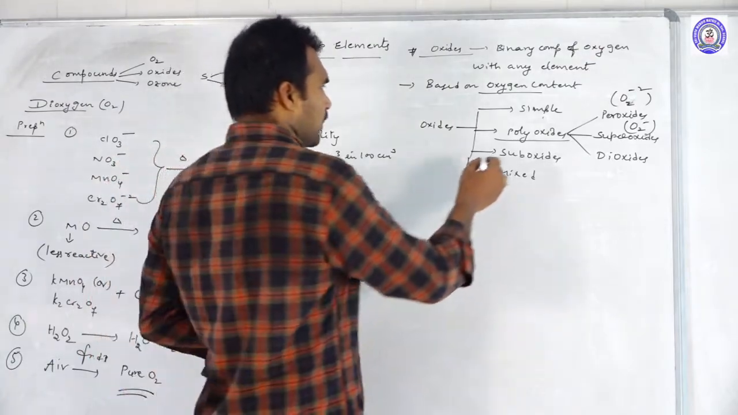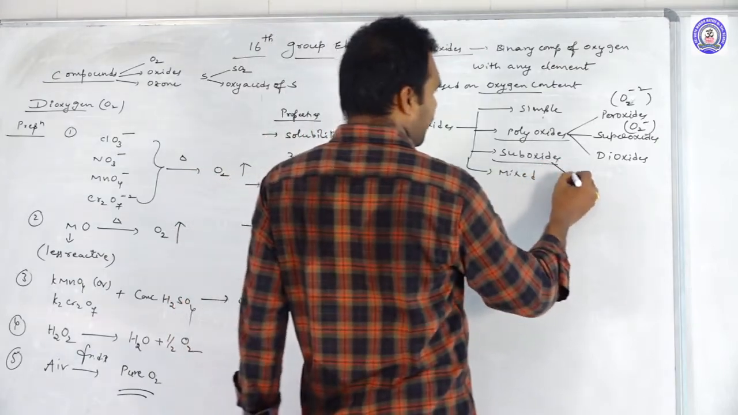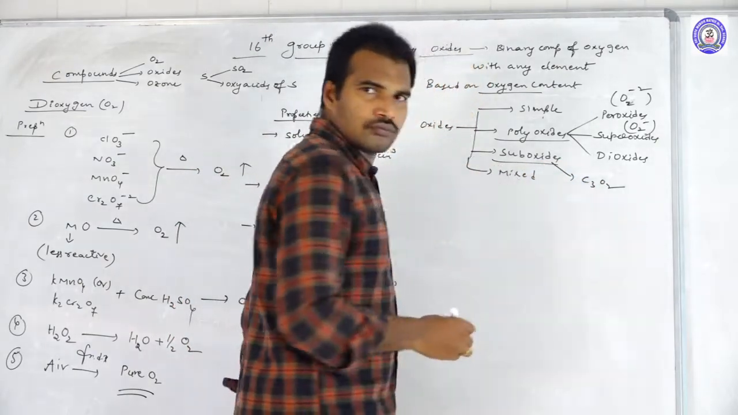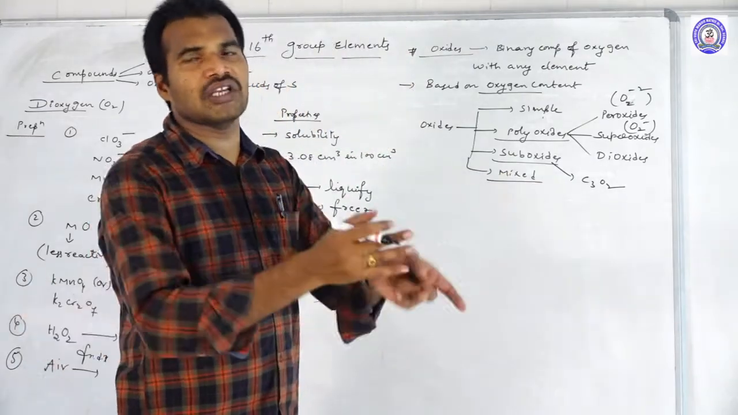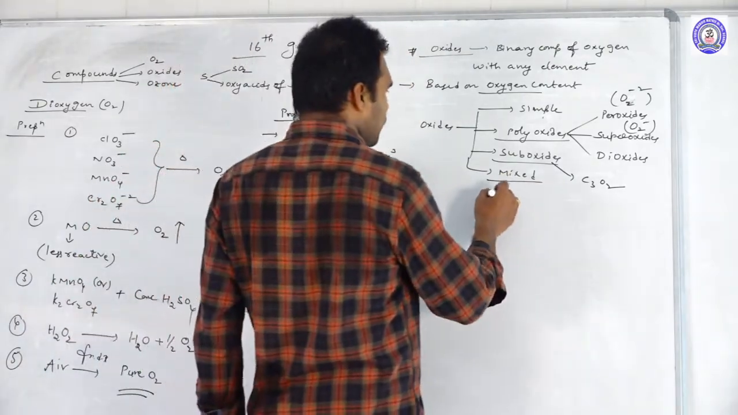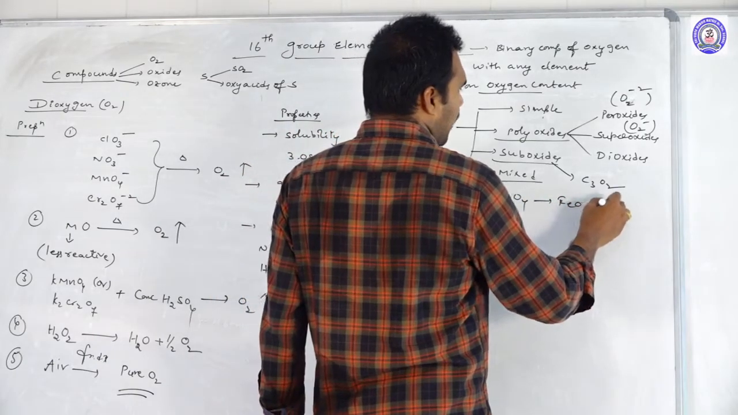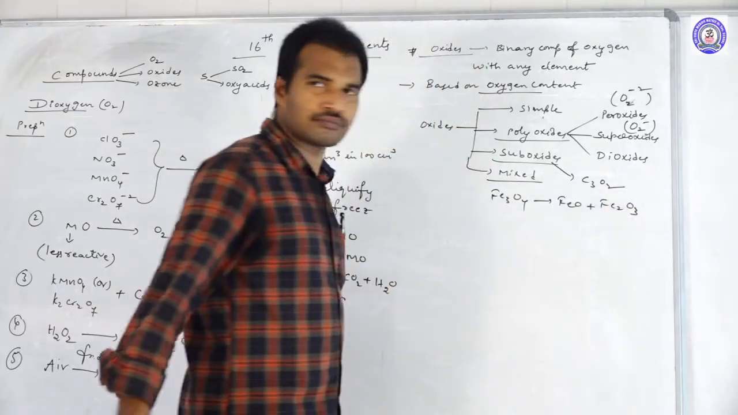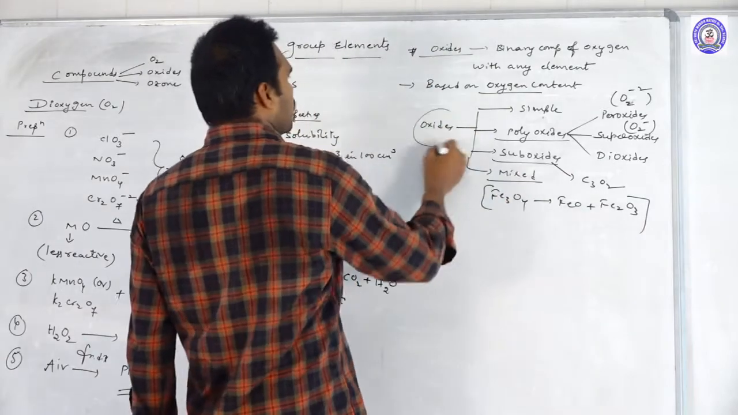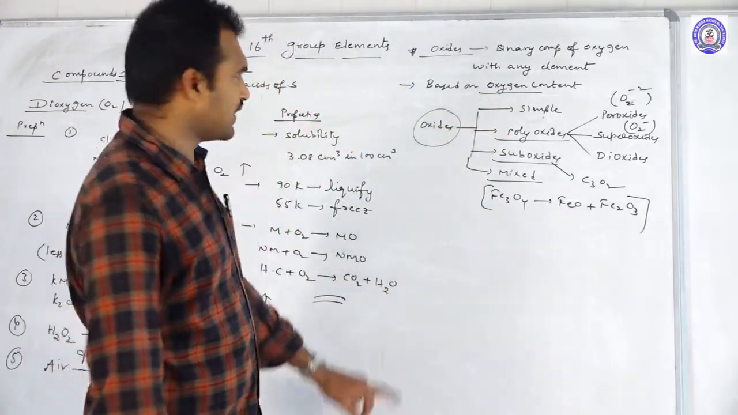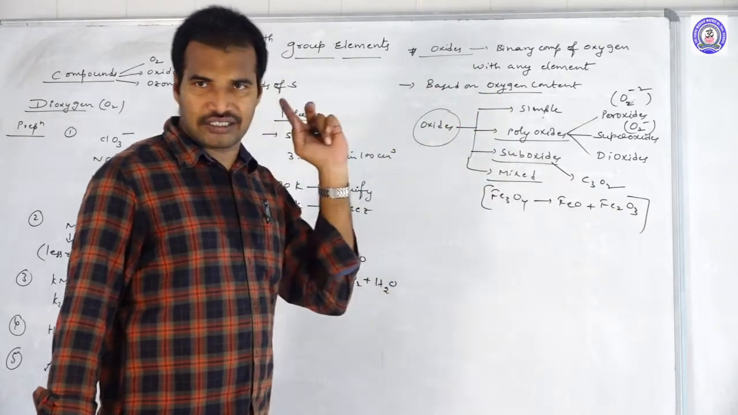Okay, next one, suboxides. They have a lesser amount of oxygen than they require. For the best example, carbon suboxide, C3O2. And the mixed oxides, these are the oxides formed by the combination of 2 simple oxides. Best example, Fe3O4. Fe3O4 is the combination of FeO and Fe2O3. So this is the best example for mixed oxides. So based upon the quantity of oxygen present in it, oxides are of 4 types: simple, poly, suboxides and mixed oxides.